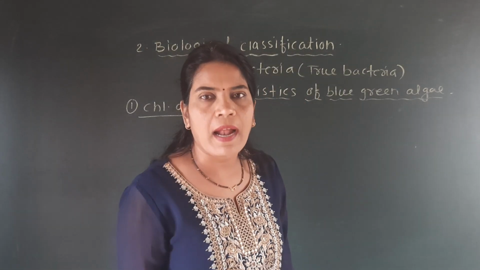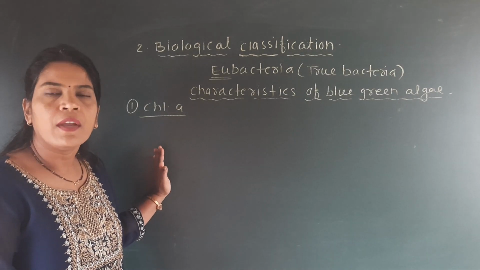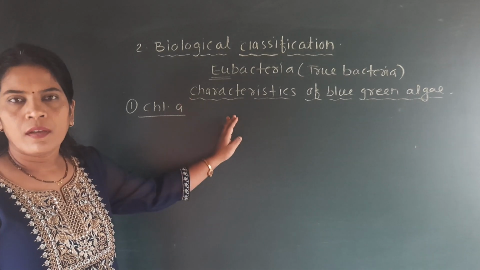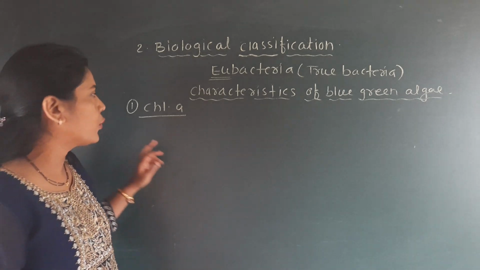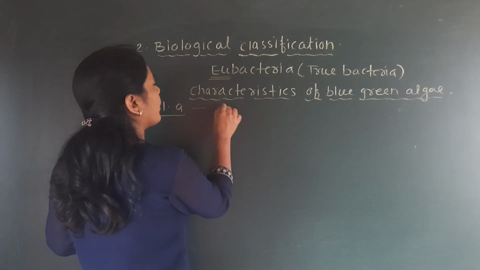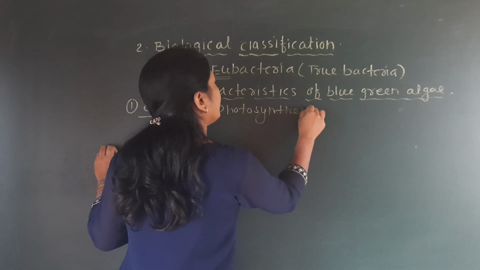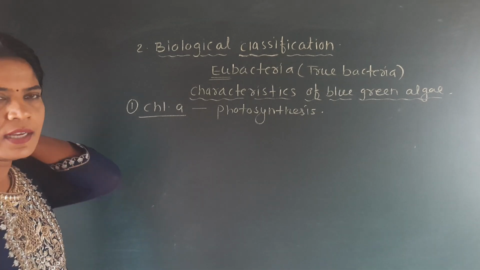So like the plant, this chlorophyll A, which is the essential pigment for photosynthesis, is used by this blue-green algae and they carry out photosynthesis. It is one of the first important characteristics.